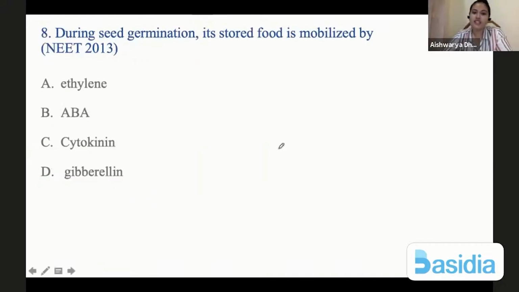Next, during seed germination, its stored food is mobilized by, so during seed germination, what is promoting seed germination? Gibberellic acid. So like I said, it will promote seed germination by producing amylase. Amylase will act on starch, which is the stored food material, and it becomes mobilized, or it will start being utilized, and seed germination will be promoted.